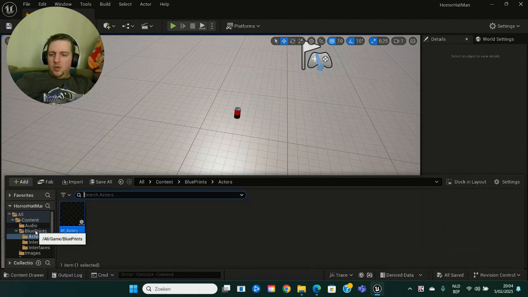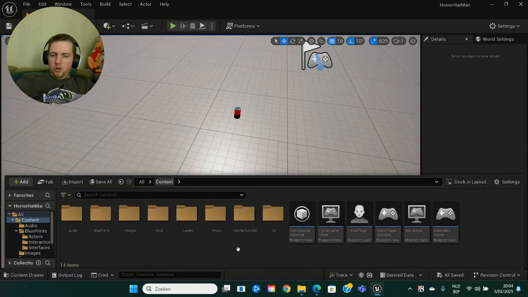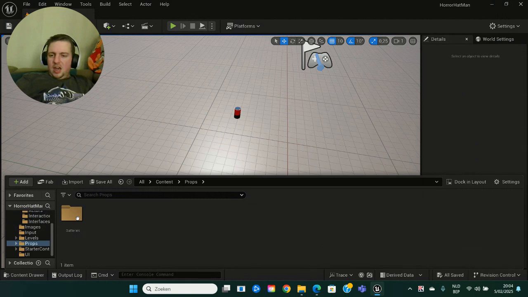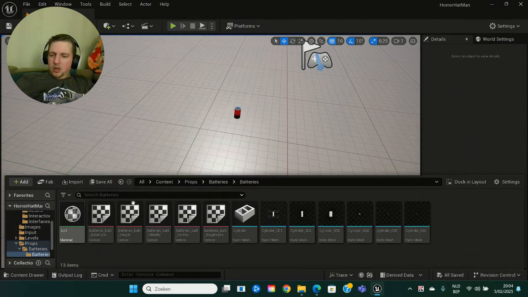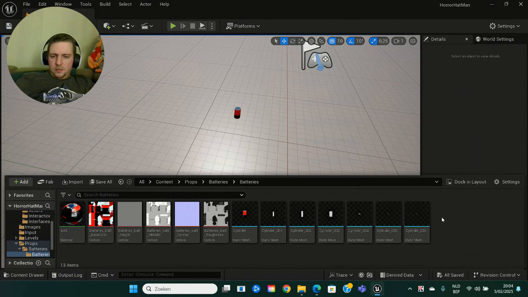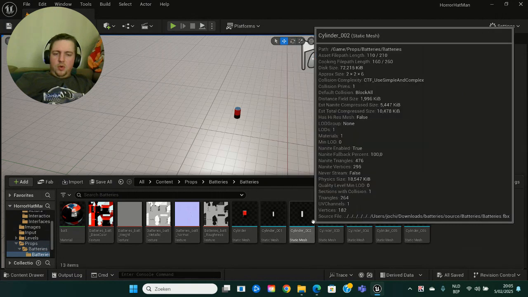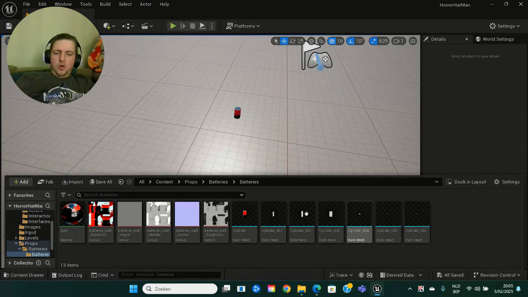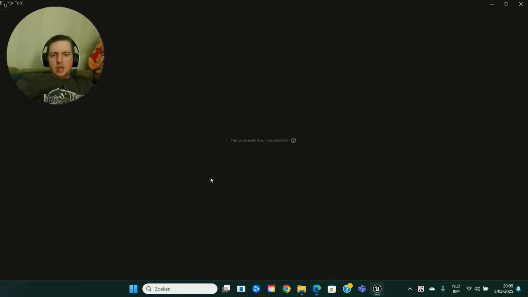This is an actor, but I also got the battery in my props. And as you can see, I need to add the mesh to all of the other batteries. So they're all white right now, but I just used this one in my setup.